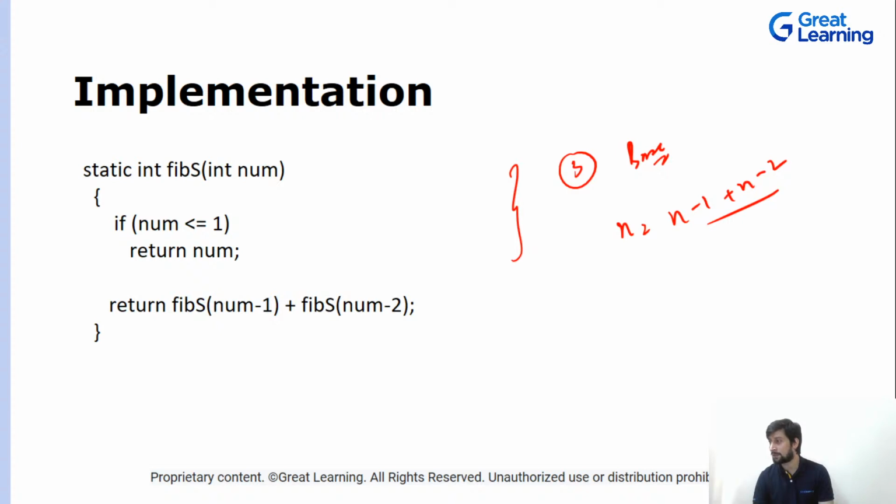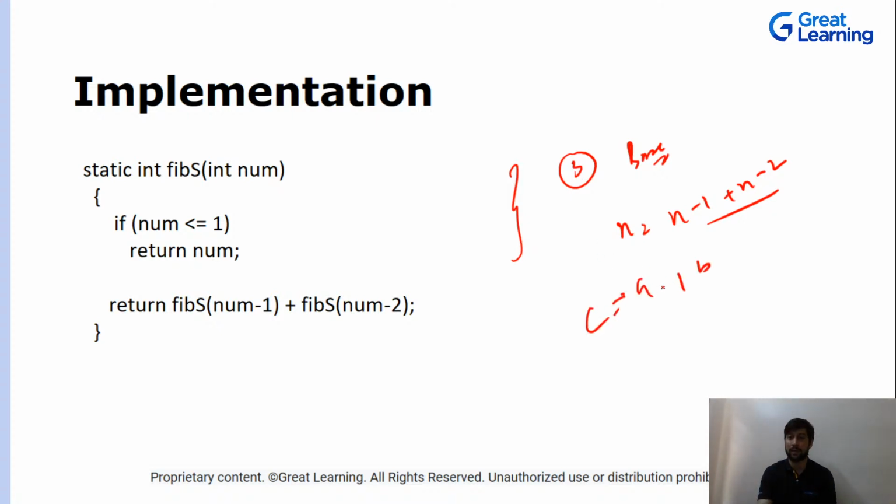Okay, so a equal to b, b equal to c. Okay, Manju, so you can just simplify it, right? a equal to c is equivalent to a plus b, right? And this a is nothing but your n minus 1 and b is nothing but n minus 2.